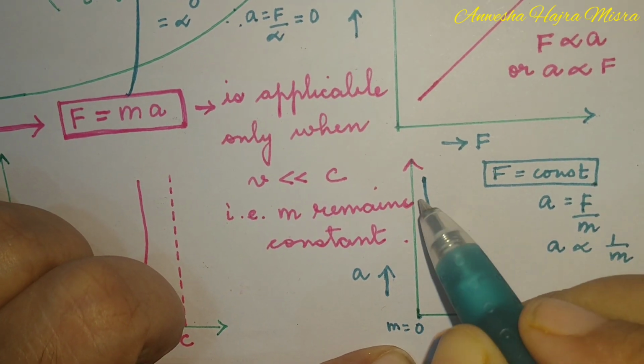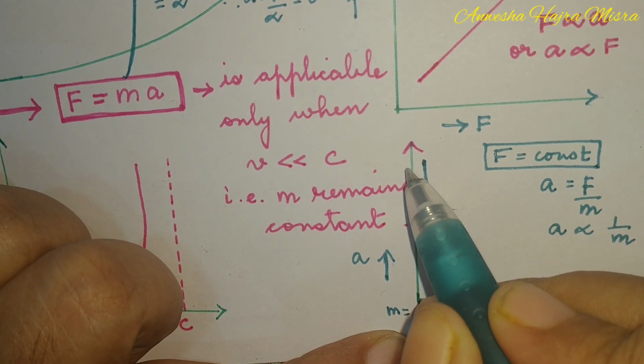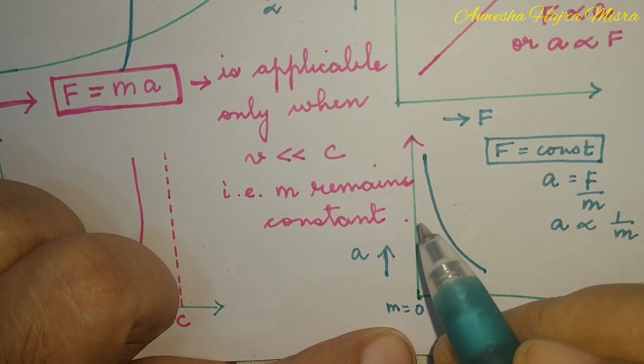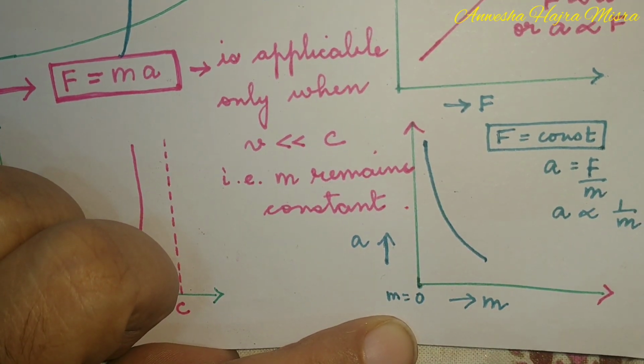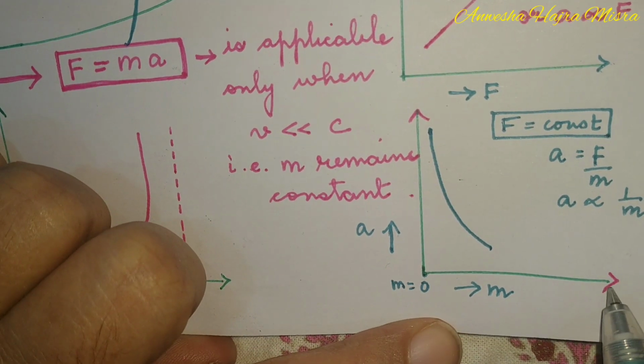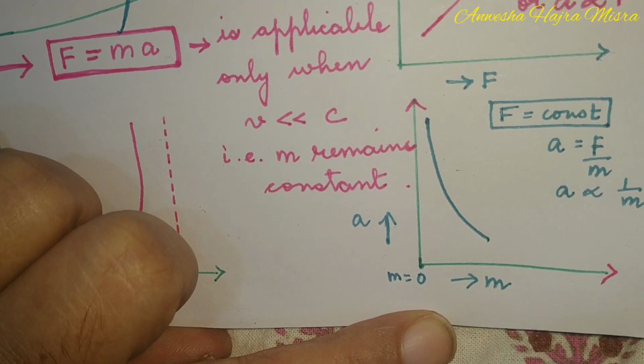It will decrease, but here it doesn't touch the y-axis. It implies that when mass is 0, acceleration is infinite. Don't touch. And when mass is infinite, now where is infinity? Where does it go? We don't know.